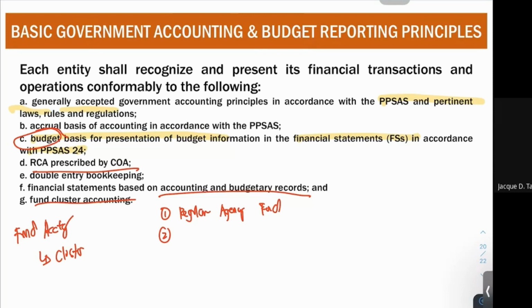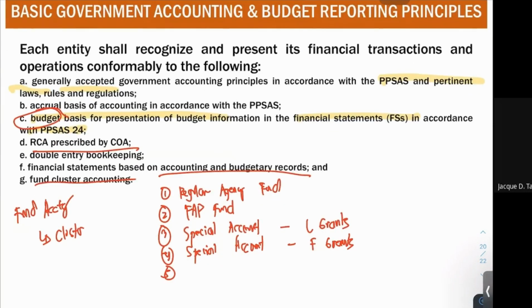What is your FAP fund again? When we talk about FAP, foreign assisted projects. Next, we have your special account fund, and this special account fund is for local grants. Next, we have again a special account fund for your foreign grants.